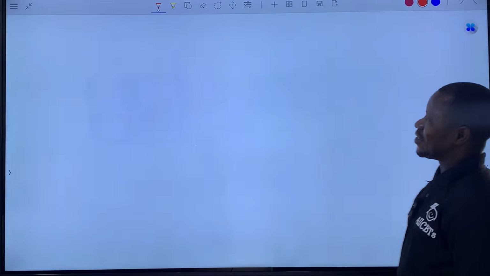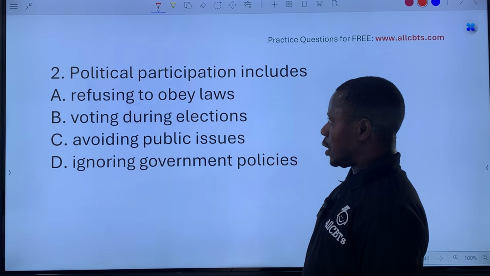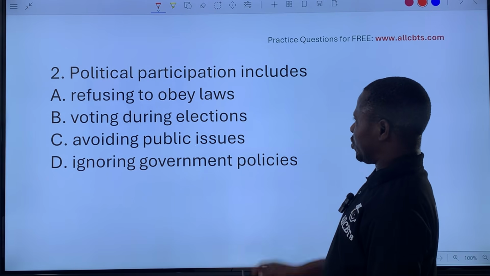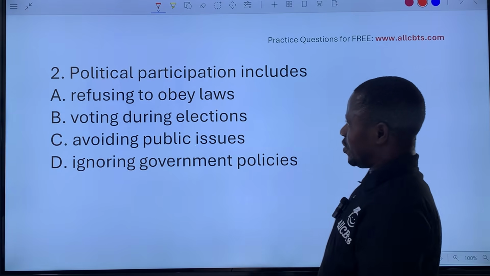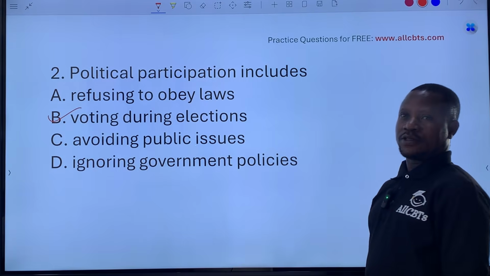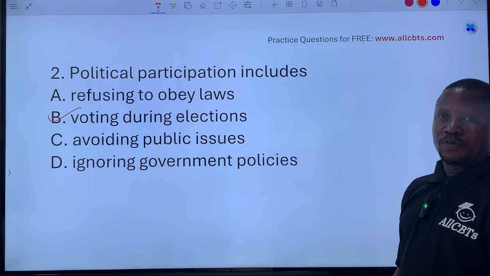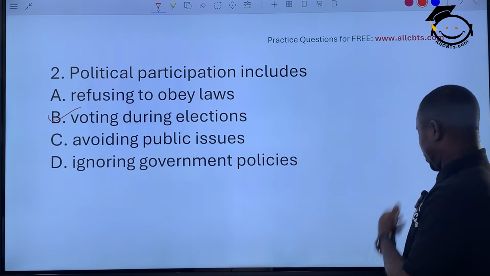Let's go. Political participation includes refusing to obey laws, voting during election, avoiding public issues, ignoring government policies. The answer is what? Option B. Voting during elections. That is political participation. Any activity you engage in the process of politics, that's political participation.